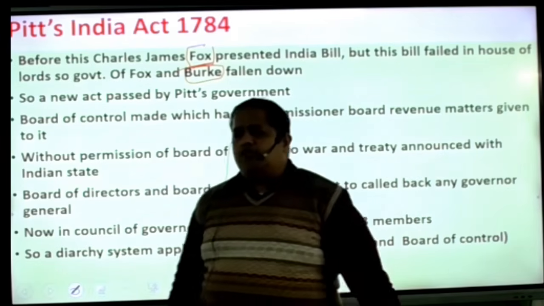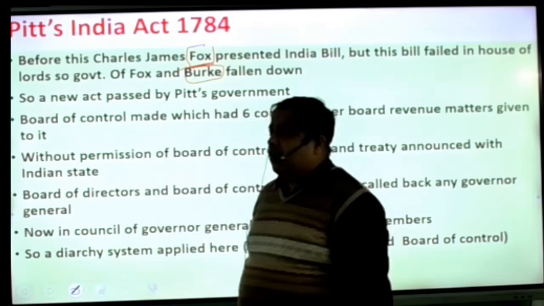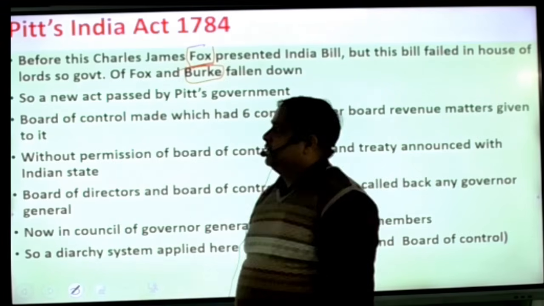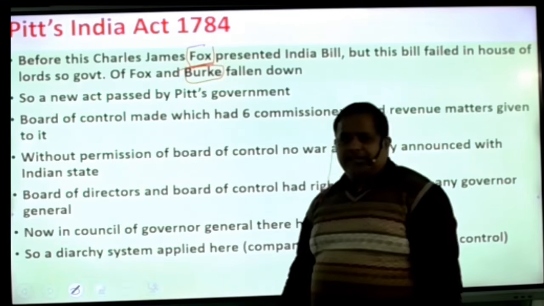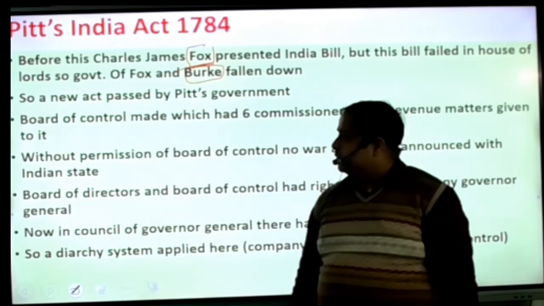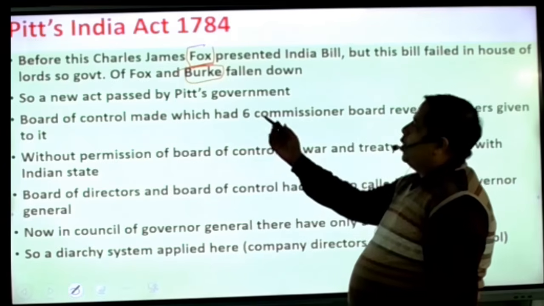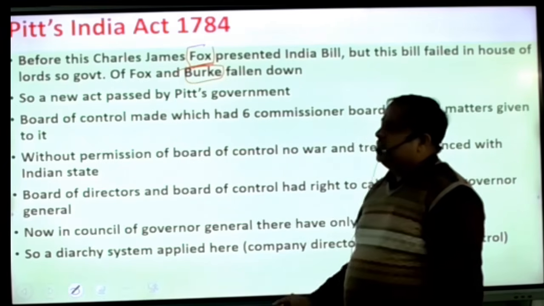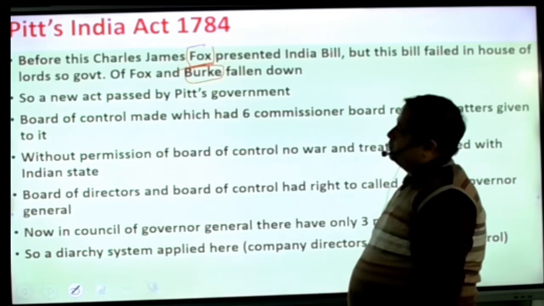So the government of Fox and Burke fell, and a new government was made in England. Pitt became the prime minister of that government. So a new act was passed by the Pitt government, that is known as Pitt's Act.